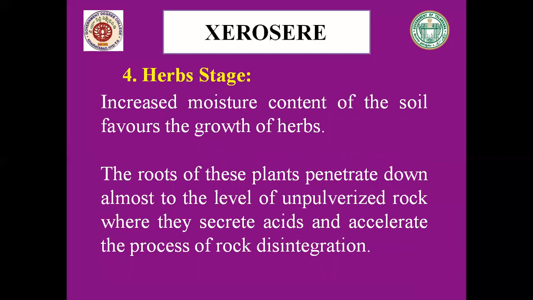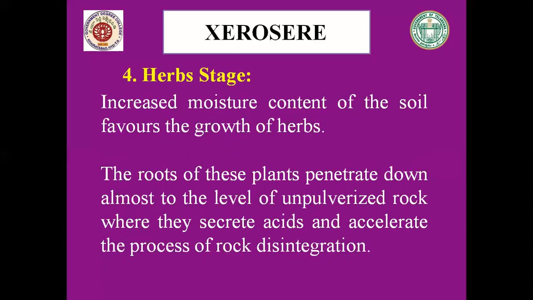When the soil increases in thickness, the herbaceous vegetation, which consists mainly of annual and perennial herbs, occupy this habitat. Increased moisture content of the soil favors the growth of herbs. The roots of these plants penetrate down almost to the level of unpulverized rock, where they secrete acids and accelerate the process of rock disintegration. In this way, the thickness of soil on the rock surface increases to a considerable extent.